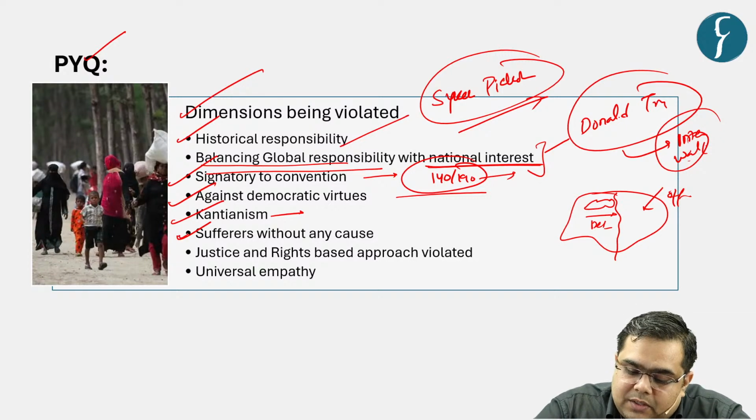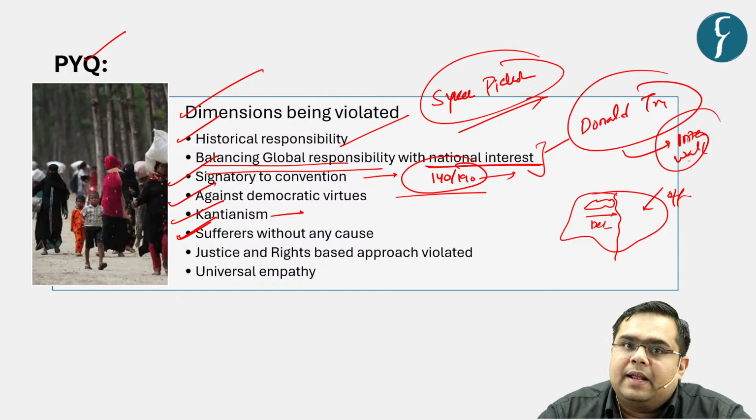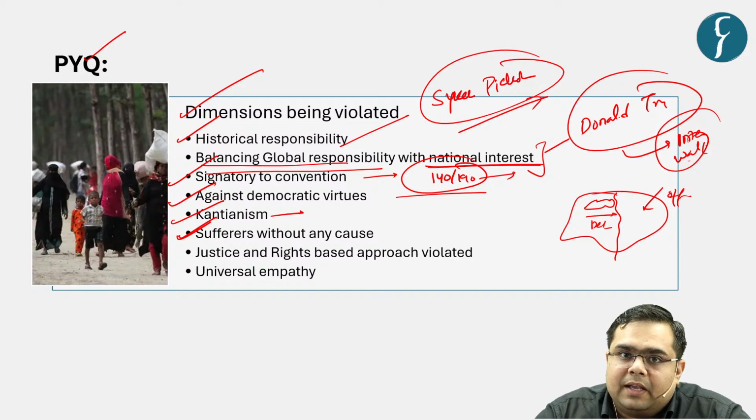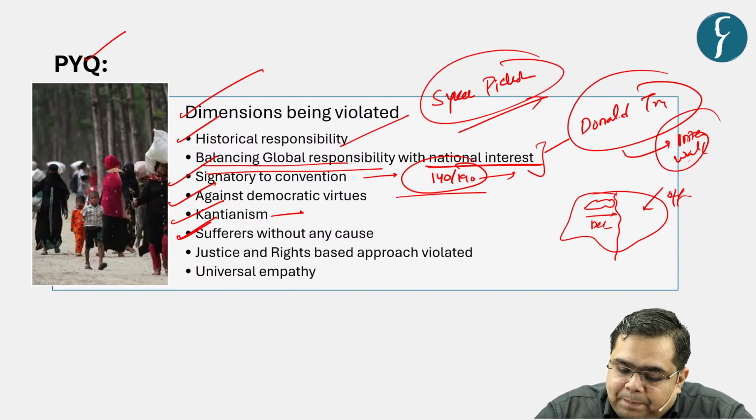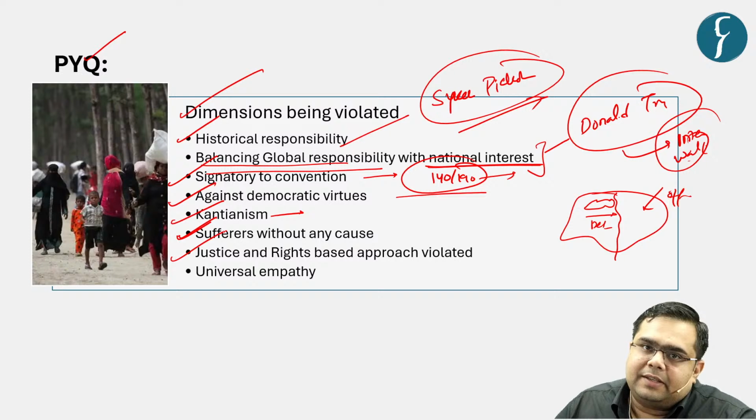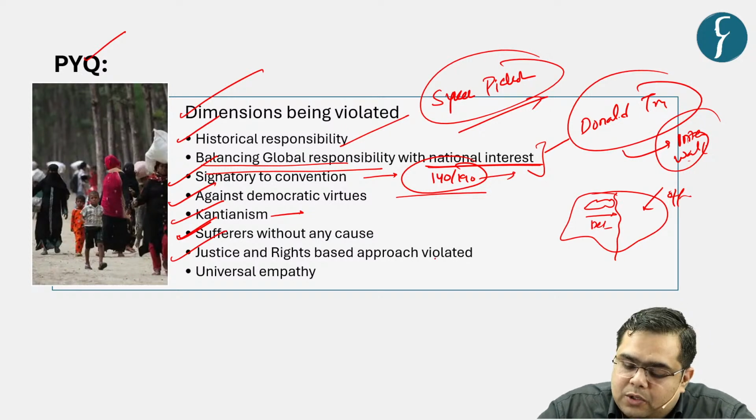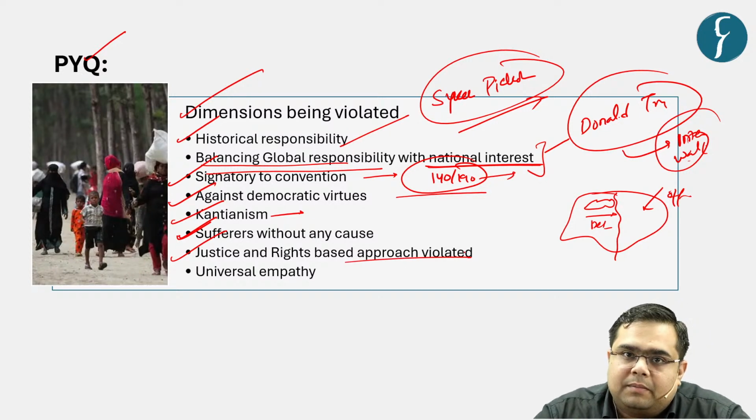So this suffering needs to be ended, and it is only ethical that they get assimilated, or they get proper facilities with respect to healthcare, education, and proper living spaces in the countries, right? Then again, a justice and rights based approach also suggests that the principle of non-refoulement be followed.